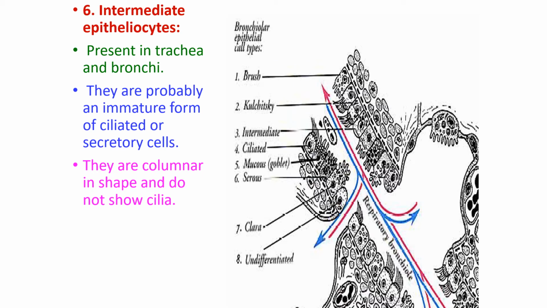Then there is another type of cells, which is the intermediate variety of cells in between. They don't have any cilia, nor any projections like Clara cells, which were protruding into the luminal surface. Here, the intermediate type, they are immature forms of ciliated or secretory cells. The exact function is not much known about them. So they say it is the intermediate stage between the immature forms of ciliated and serous cells.